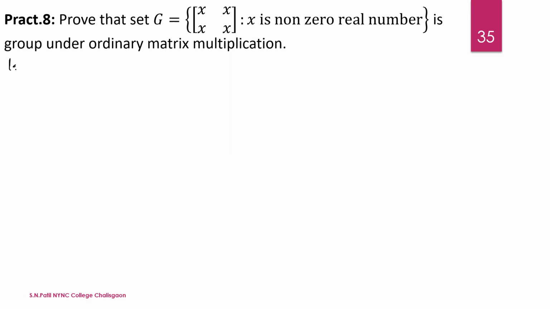Let G be equal to the collection of matrices with first row x, x and second row x, x, such that x is a non-zero real number.